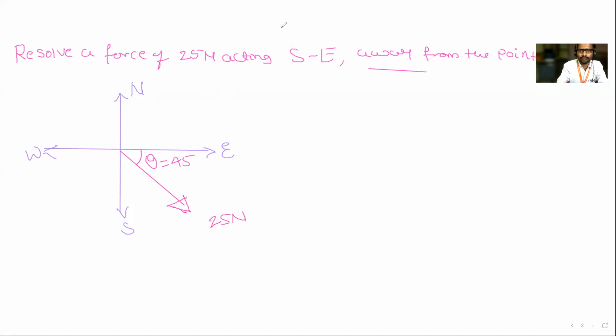Now for this force, how to find the horizontal component? I need to find the horizontal component. Fx, horizontal means positive X or negative X? Positive X. So it is plus 25 cos 45 degree. And what about the vertical component?